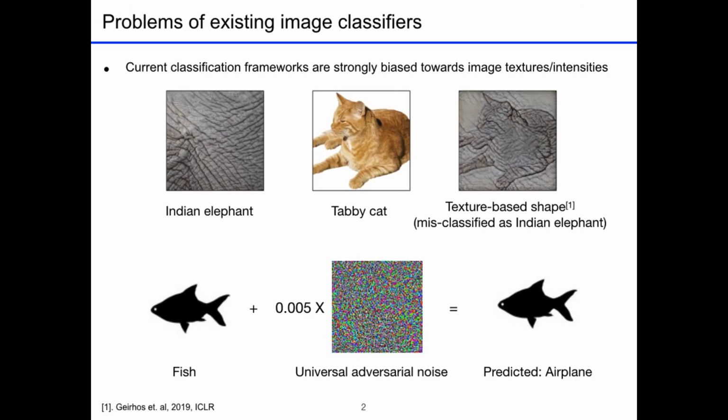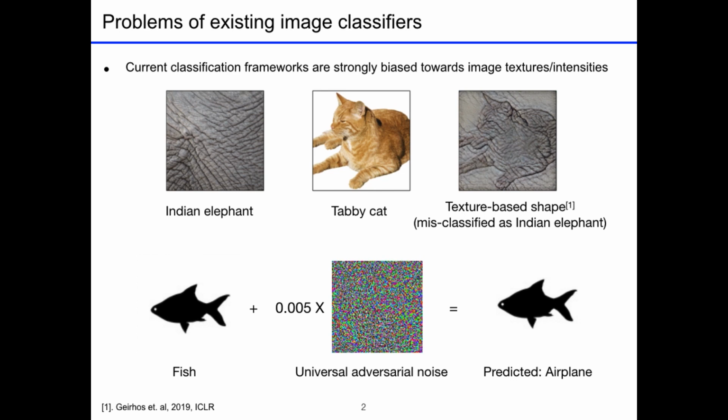The problem of current image classification models is that they can be strongly biased by image intensity and textures. For instance, the texture-based shape of a tabby cat is highly similar to an Indian elephant. This would mislead a classifier to classify a cat as an elephant. Also, if we add a certain level of universal adversarial noise, a fish can be incorrectly misclassified